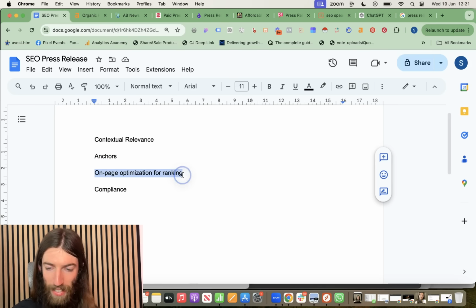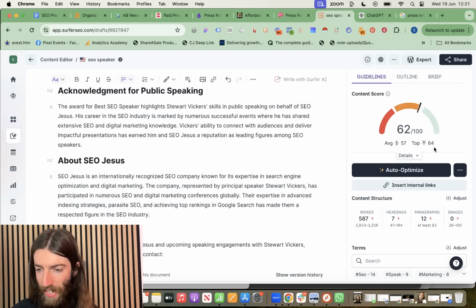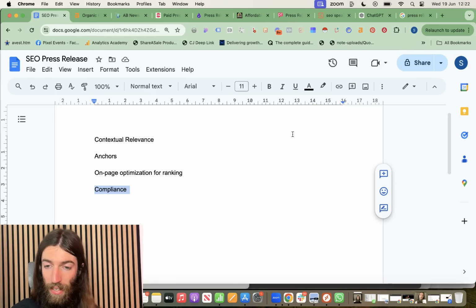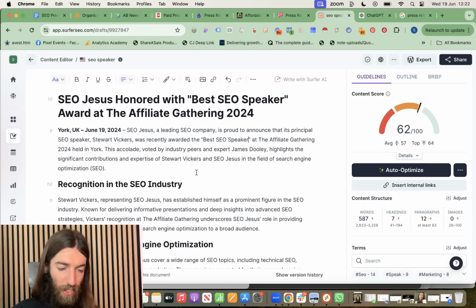On-page optimization for ranking, yes. Using Surfer, we've actually got a page that's in line with the top competitors' content score on Google. And then compliance, hopefully this doesn't trigger any major red flags. It's a company press release that's announcing a newsworthy item and it's not too promotional. But here's a final trick for you.